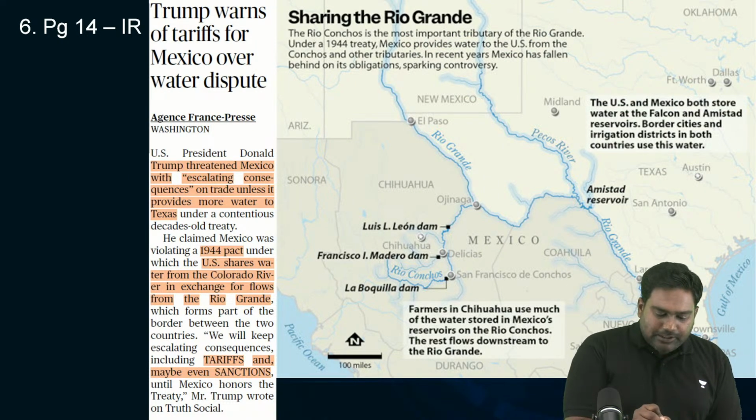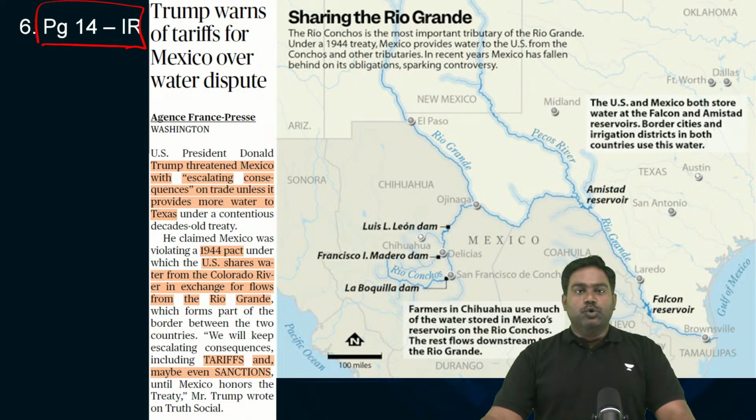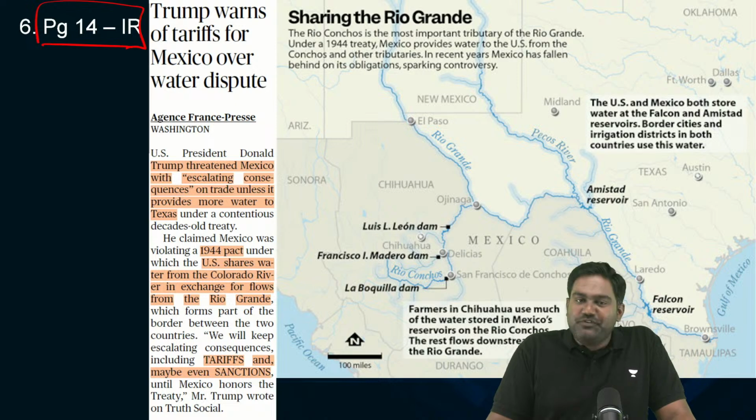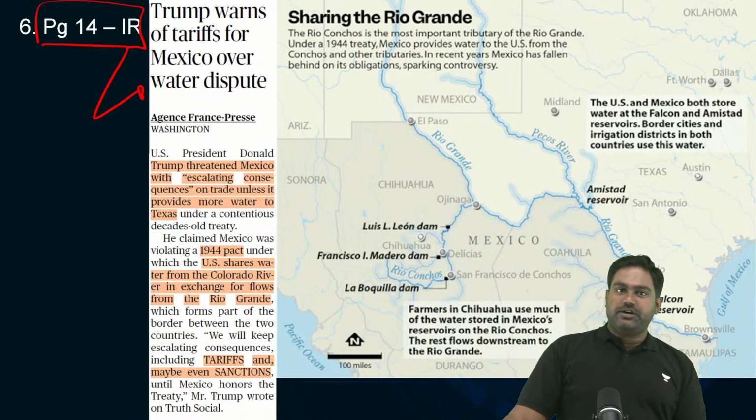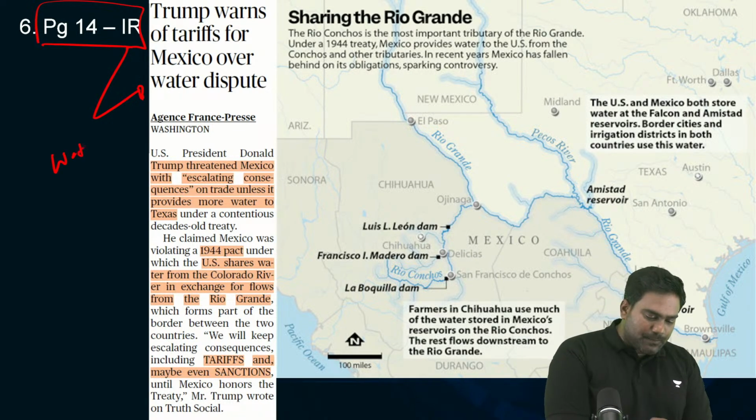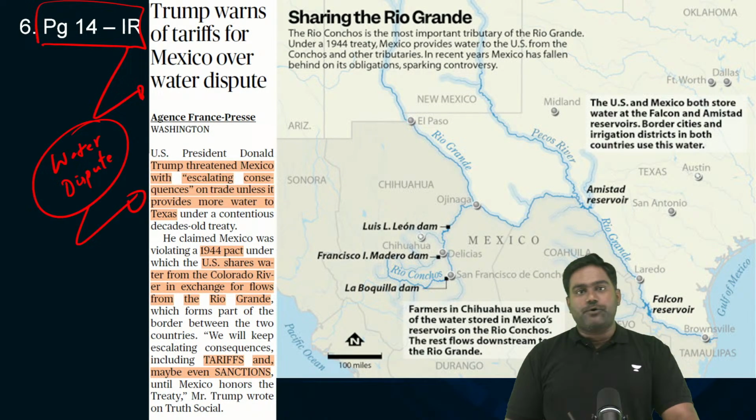Coming to the last article, it's again related to US and Donald Trump. See, Trump will not go out of news anytime soon. So Trump knows how to make news and he has threatened Mexico with more tariffs and sanctions over a water dispute. This is not related to the trade dispute, this is related to the water dispute between US and Mexico.